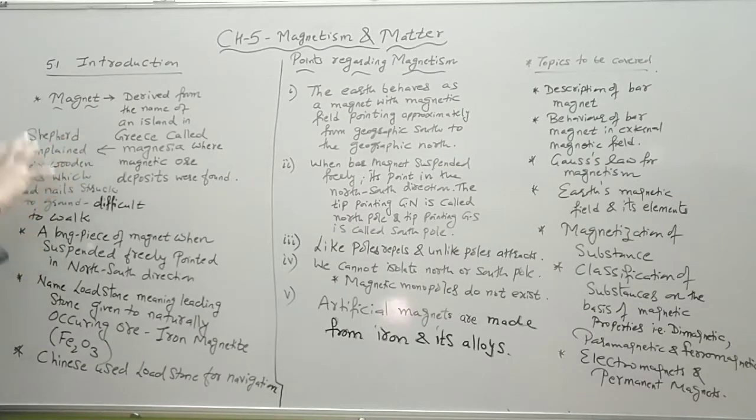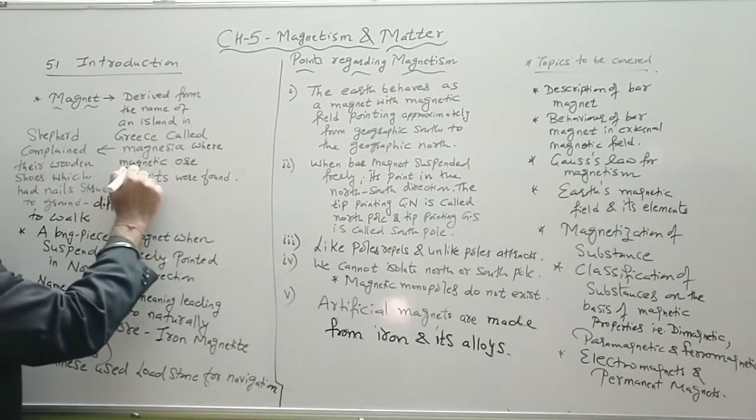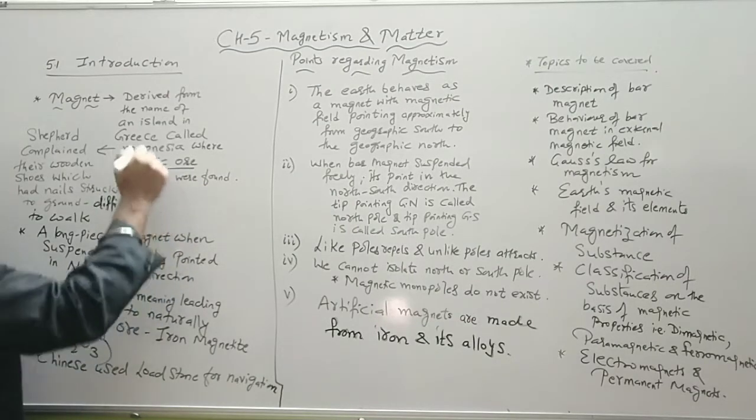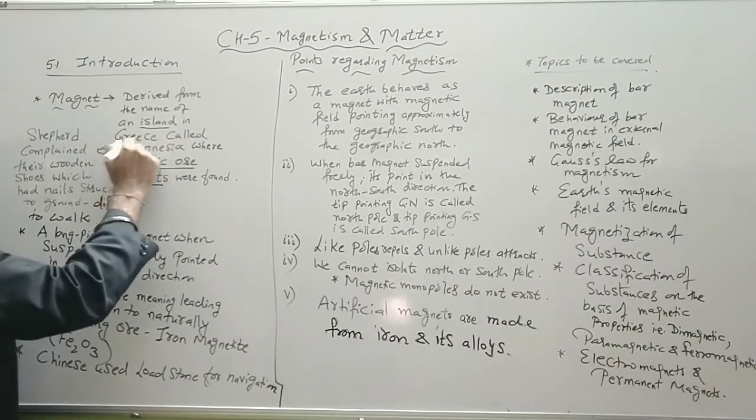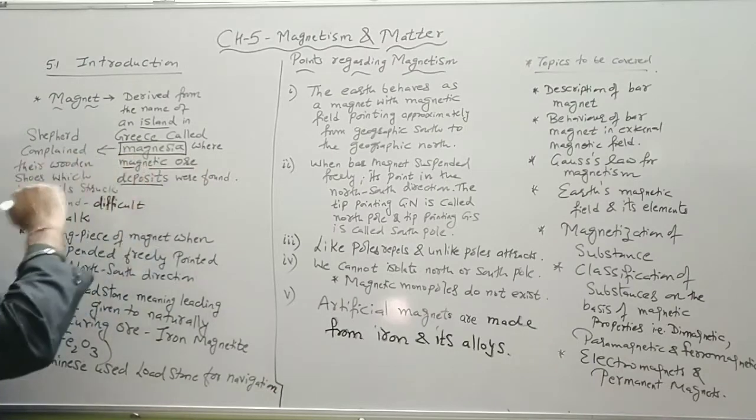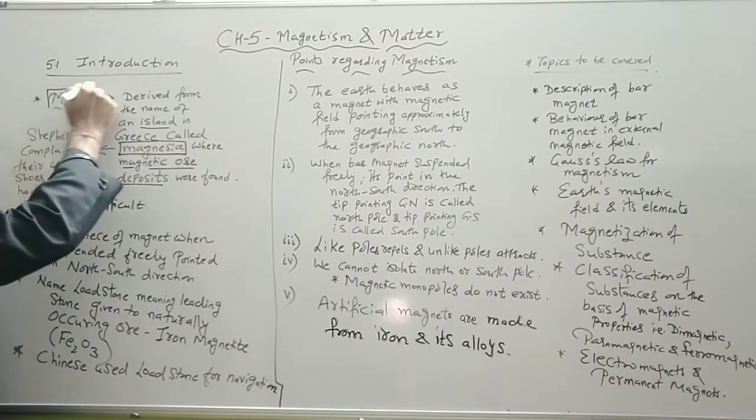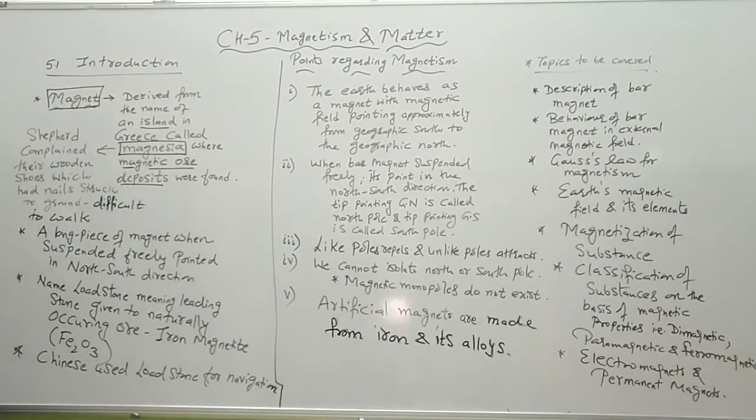So they found that there is a magnetic ore deposited on this island. The name of the island was Magnesia, and therefore from this word Magnesia the word magnet is derived.